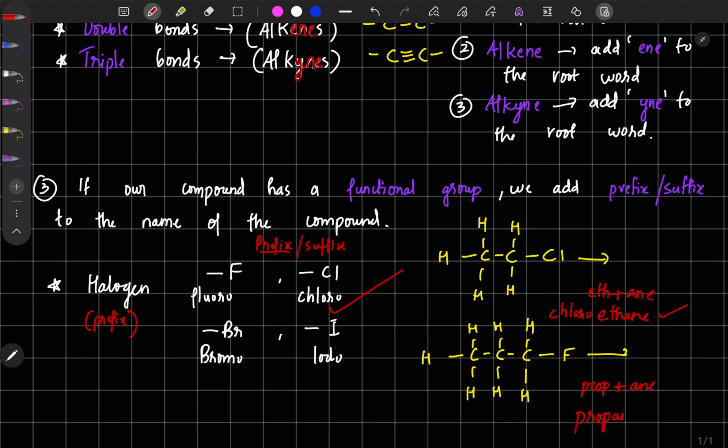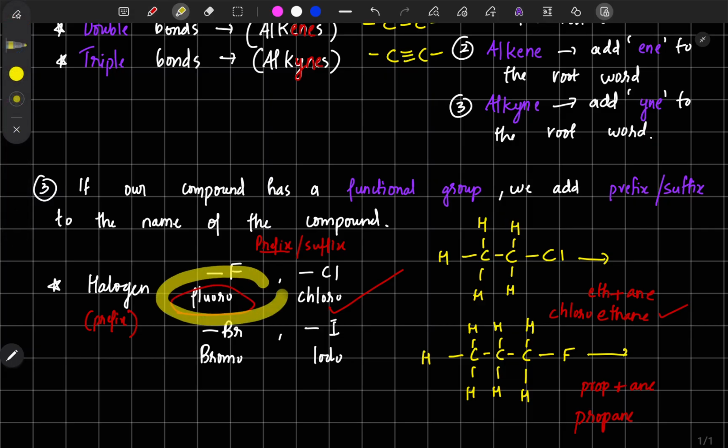Now the thing is, one F is substituted. F means what? Look at here. Okay, so F means we need to write fluoro. So our compound is fluoropropane. Okay, that is the word.